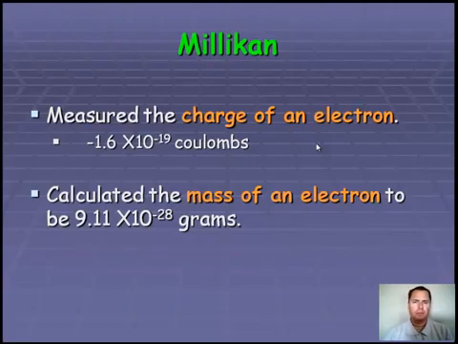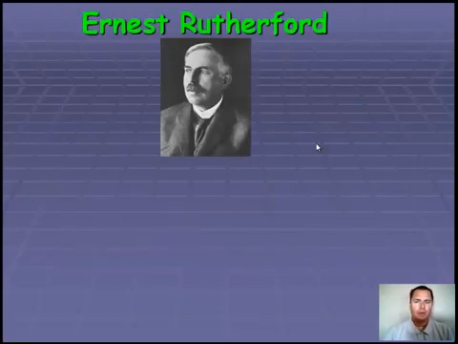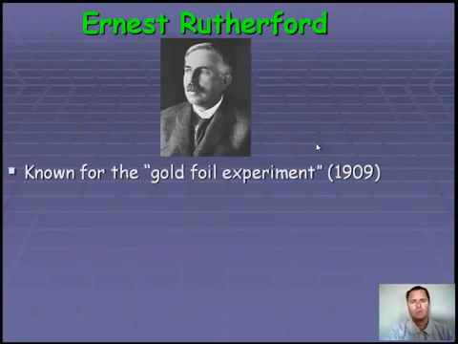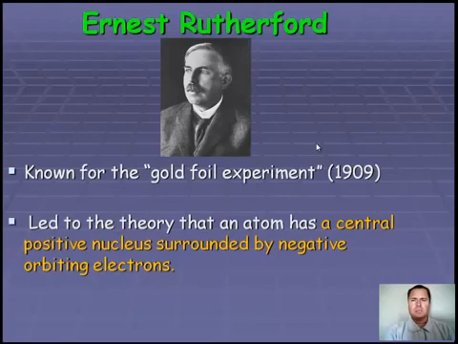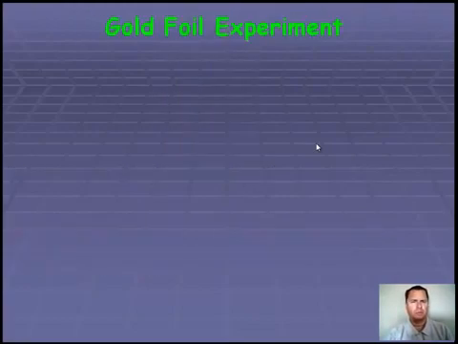The next scientist to come around was a guy named Ernest Rutherford. Ernest Rutherford is known for the gold foil experiments in the early 1900s. Basically, Rutherford's gold foil experiments led to the theory that an atom has a central positive nucleus surrounded by negative orbiting electrons. Unlike Thomson's, Rutherford said the positive charge was in the center. Let's take a look at the gold foil experiment.